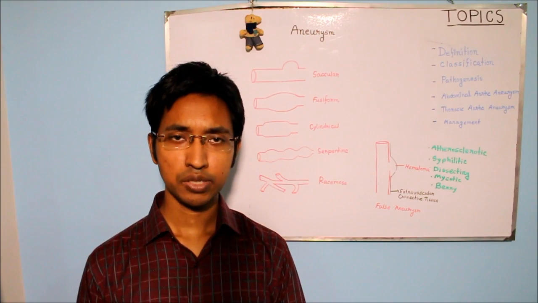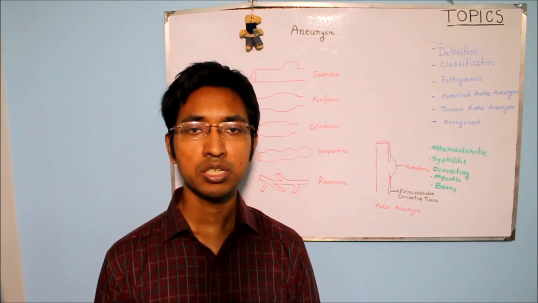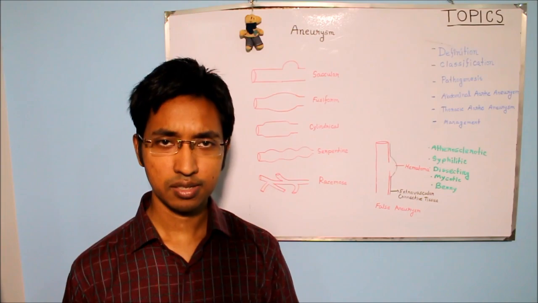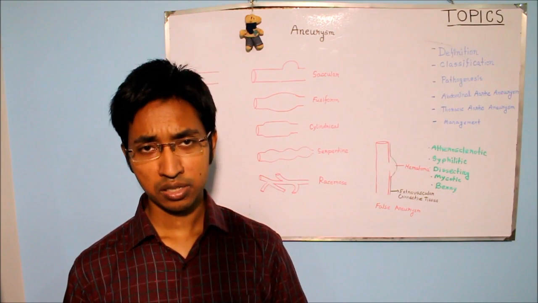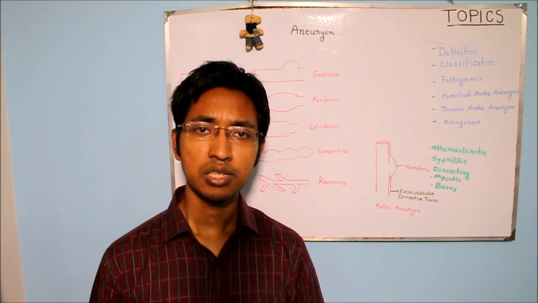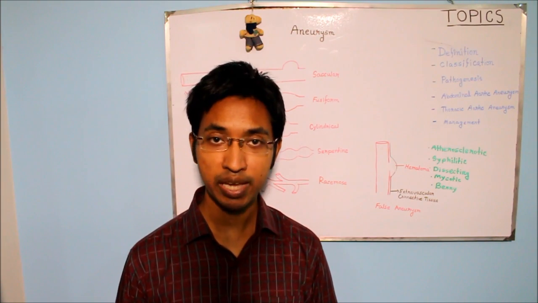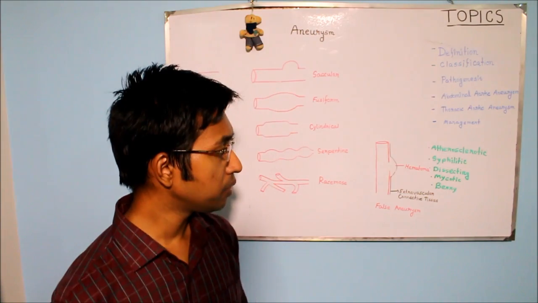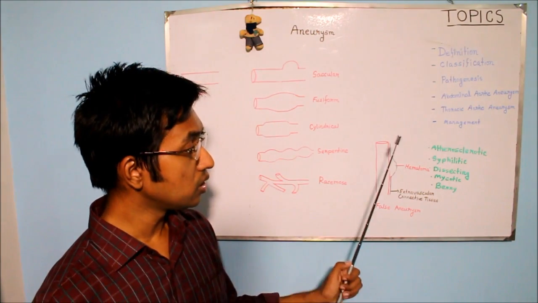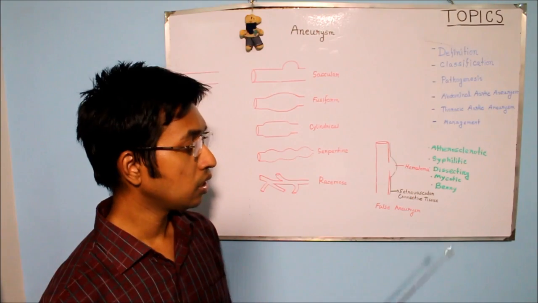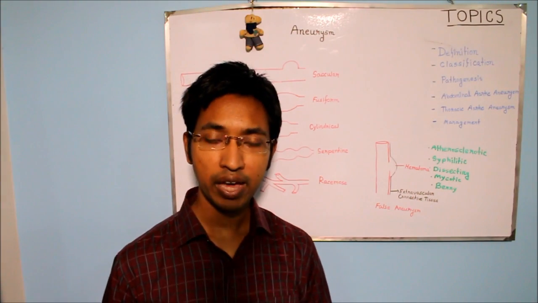Another way of classifying aneurysm is according to their pathogenetic mechanism. And as a matter of fact, this type of classification is most often used. According to this type of classification, aneurysm may be atherosclerotic, syphilitic, dissecting, mycotic, or berry aneurysm.